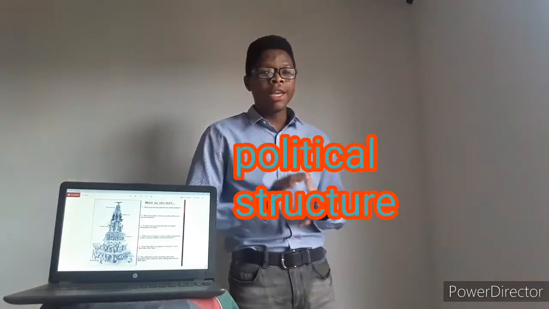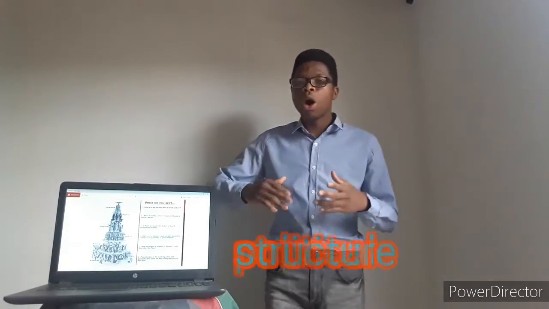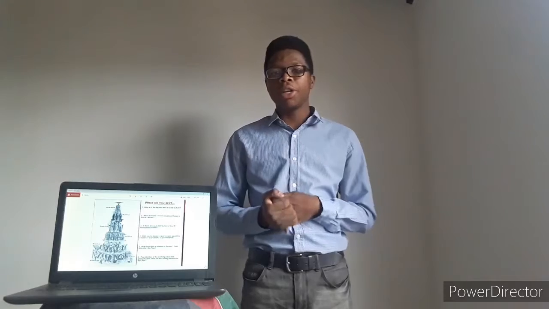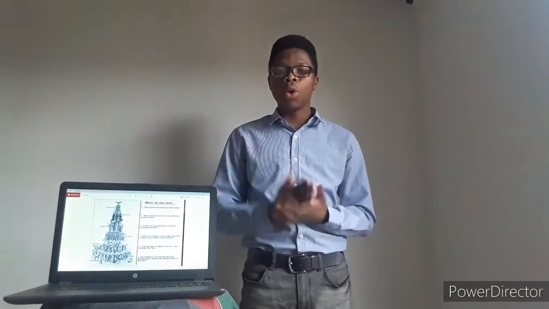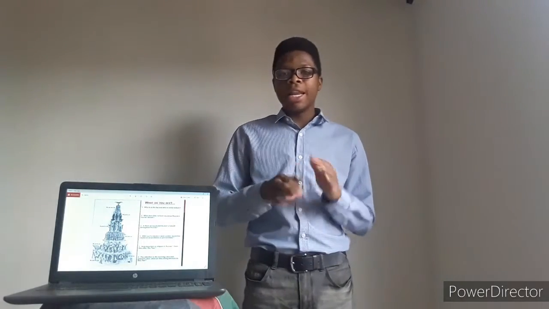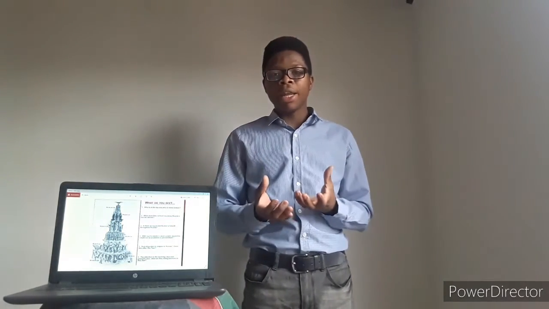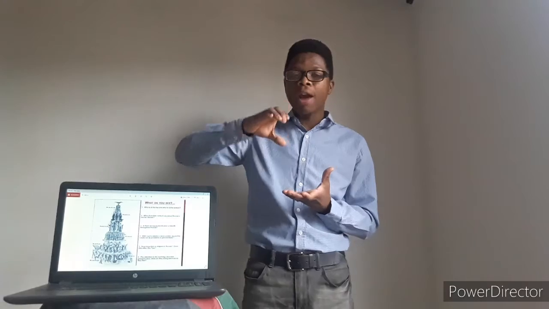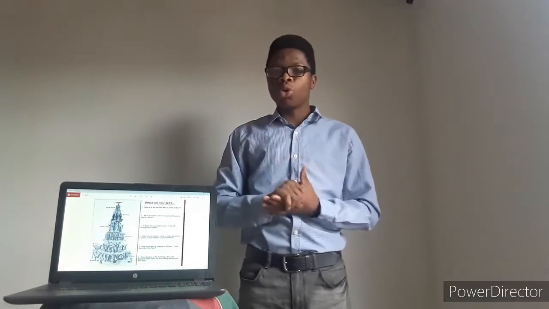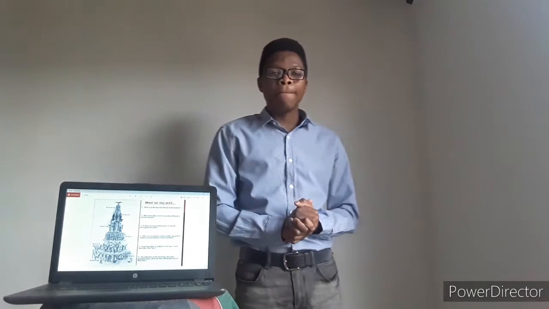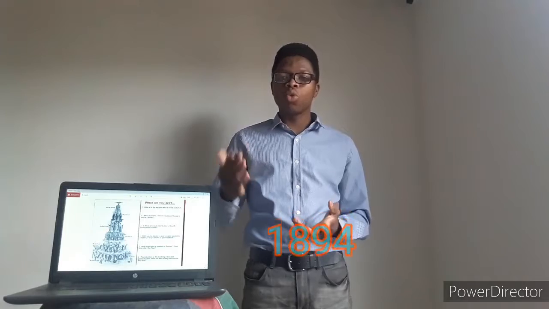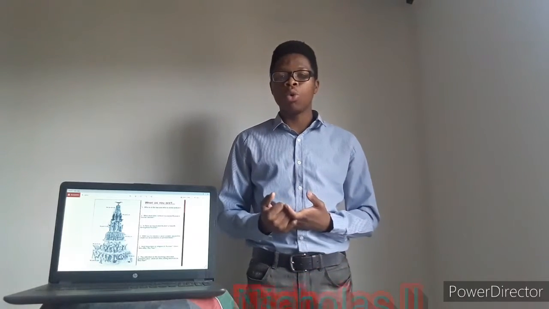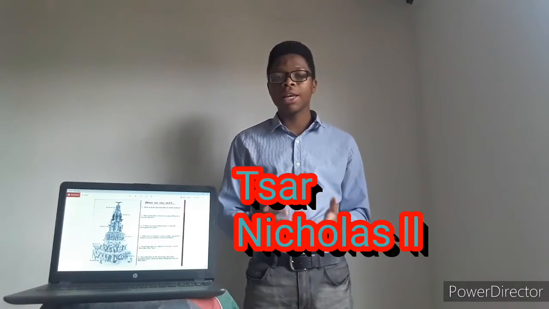political structure. Now, I don't know if you are aware of this, but many countries before the 19th century were ruled by kings and queens, which meant that there was no form of government, and whoever ascended to the throne was from the family. Now, Russia back in 1894 was ruled by an emperor who was known as Tsar Nicholas II.